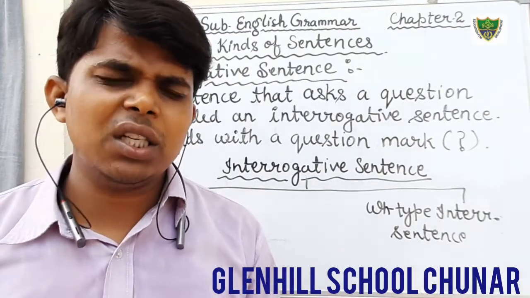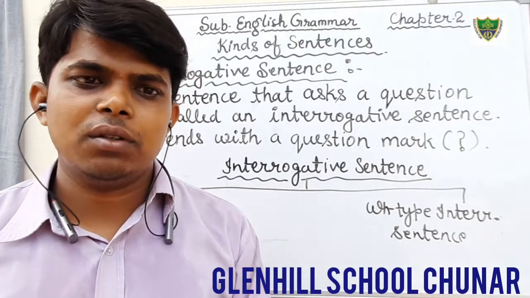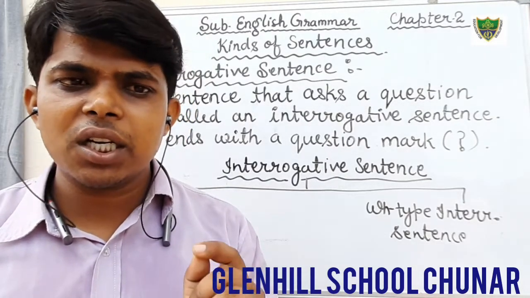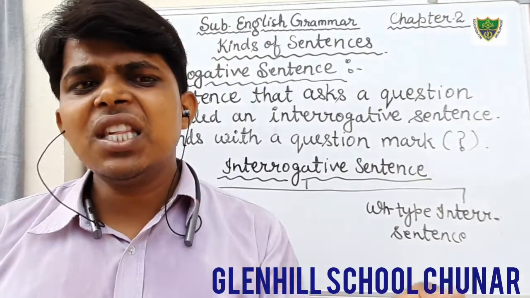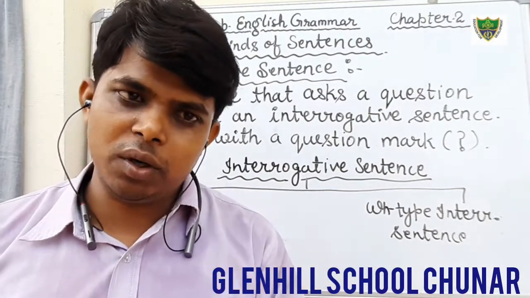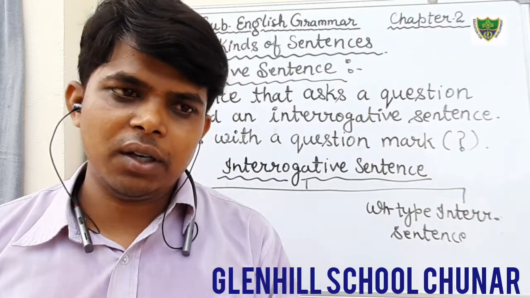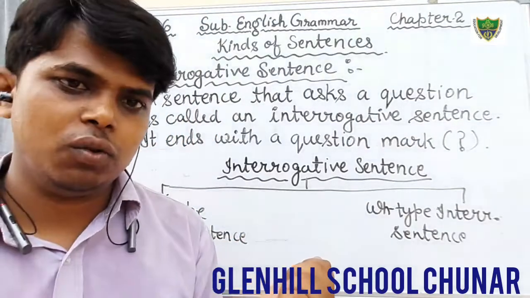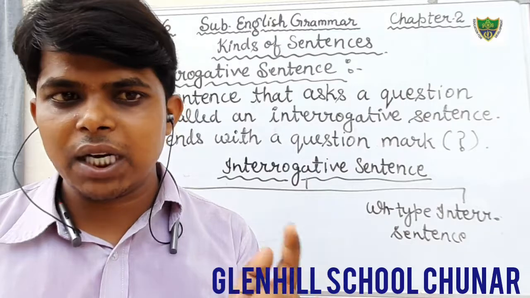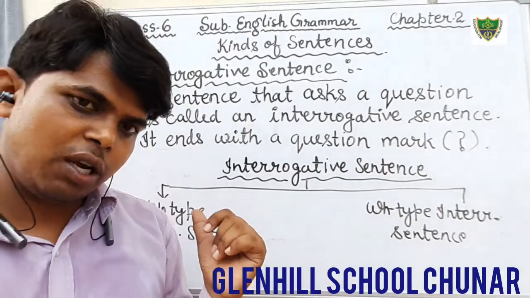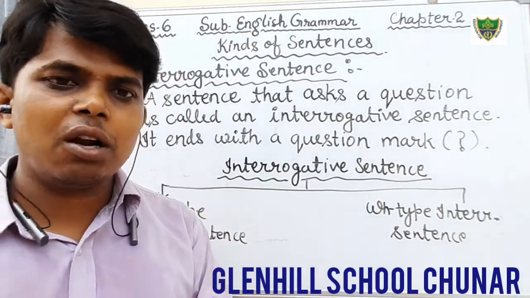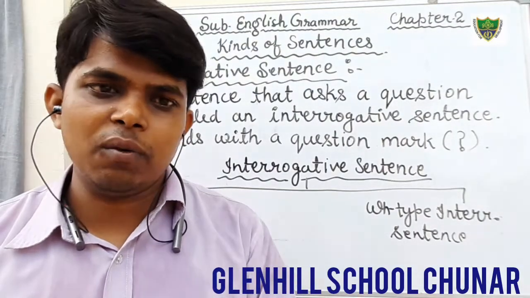The sentences that start with a helping verb and whose answer can be given in one word, yes or no, are known as yes-no type sentences.